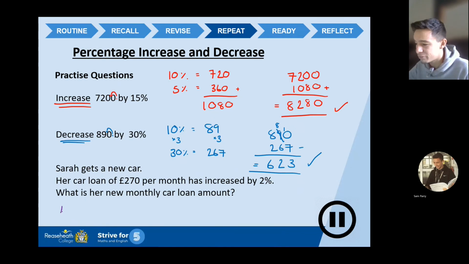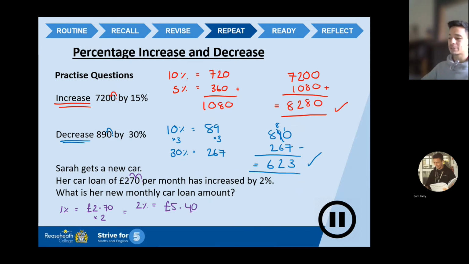So let's work out 1% first. So we're going to move the decimal point 2 places across. 1, 2. So it's £2.70 for 1%. However, we want 2%. So what I'm going to do, double it. I'm going to times it by 2. So 2% equals, well, £2.70 times by 2 is £5.40. £5.40. Bada bing, bada boom. £5.40.